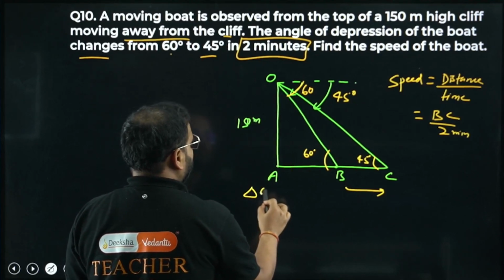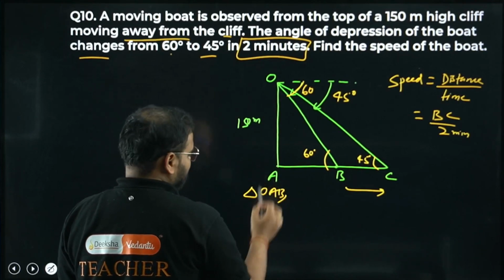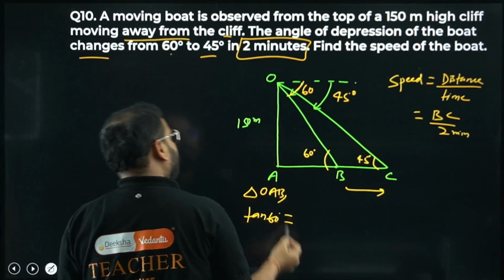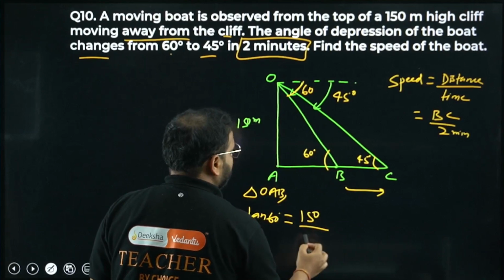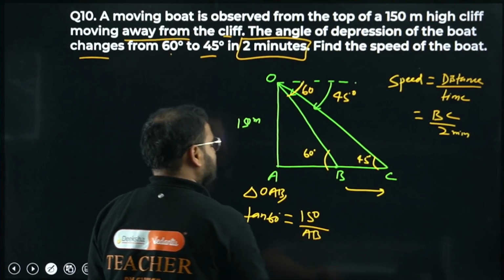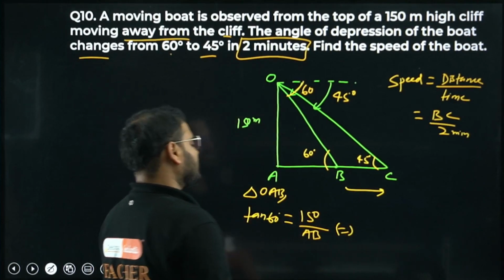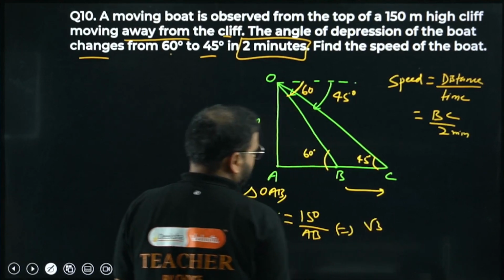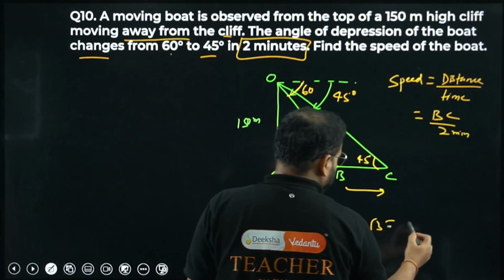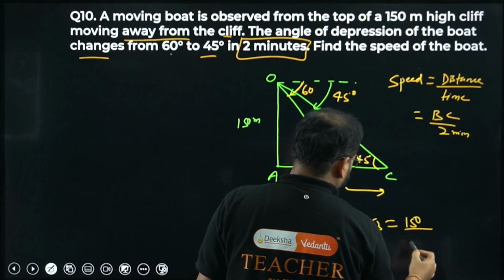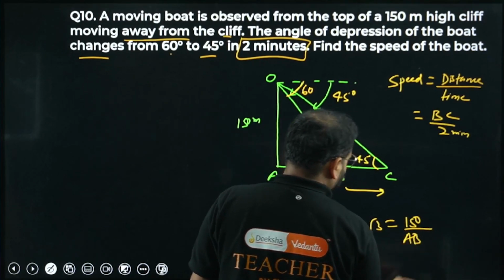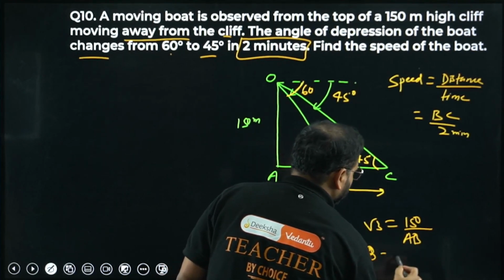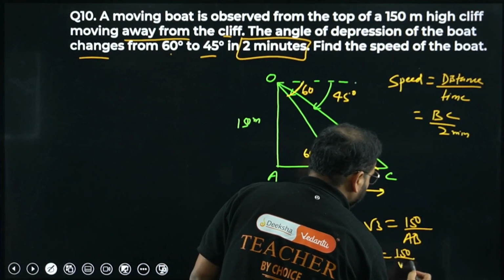So in triangle OAB we can write tan 60. Tan 60 is going to be what? 150 divided by AB. Tan 60 is simply root 3, equals 150 upon AB. So what am I going to get AB as? AB equals 150 by root 3 meters.